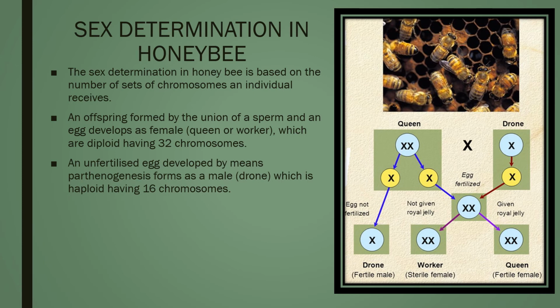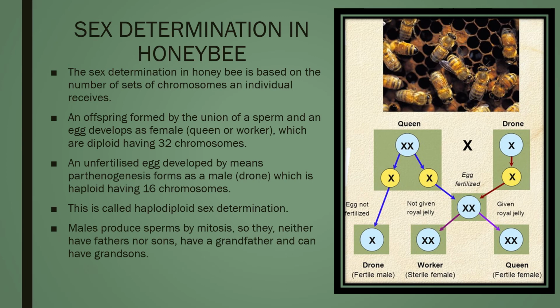If the fertilized eggs are fed with royal jelly, they will develop into queen. If the fertilized eggs are fed with bee bread, they will develop into females which are sterile and they are called workers. This type of sex determination is called haplodiploid sex determination. Males produce sperms by mitosis, so they neither have fathers nor sons, but have a grandfather and can have grandsons.